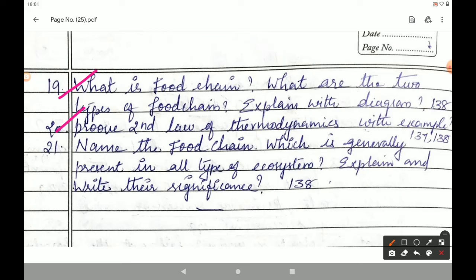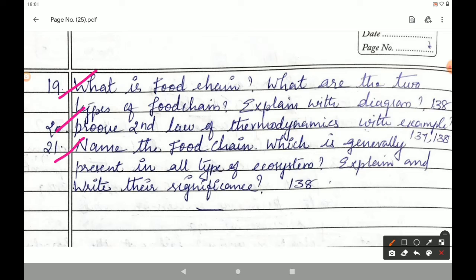They state that during transfer of food energy from one trophic level to other, only about 10% is stored at energy level and the rest of it is lost in respiration and decomposition in the form of heat. Hence this is called 10% law. And the example also you have to write, and on the next page, page number 138, the first paragraph also you have to write with the diagram 10% loss, figure number 7.3.